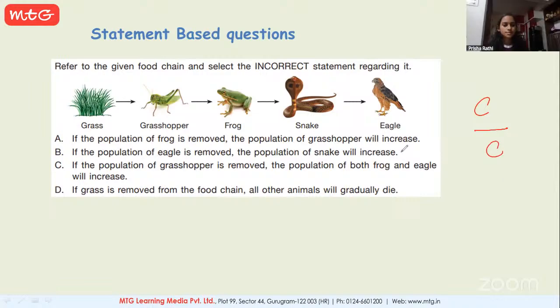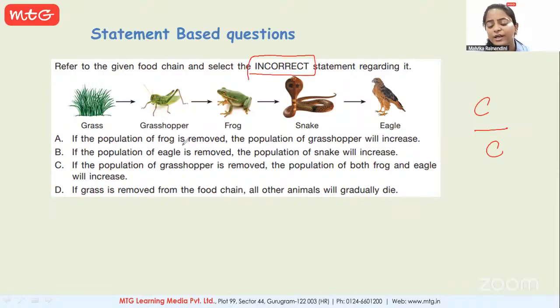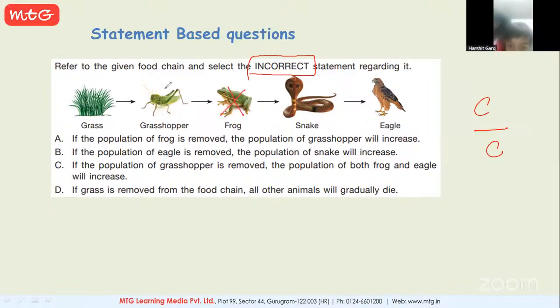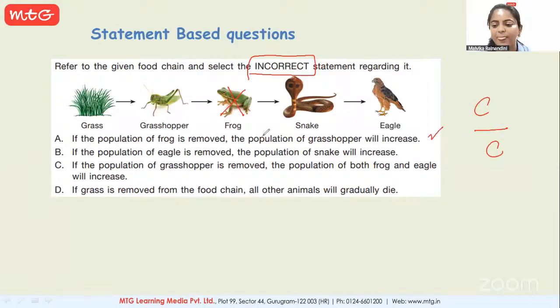C. Okay, now let's read the statements. We have to select the incorrect statement. If the population of frog is removed, the population of grasshopper will increase. Yes, because frog is eating the grasshopper. So this is the correct statement. If the population of eagle is removed, the population of snake will increase. Yes, that's also correct. If the population of grasshopper is removed, the population of both frog and eagle will increase.